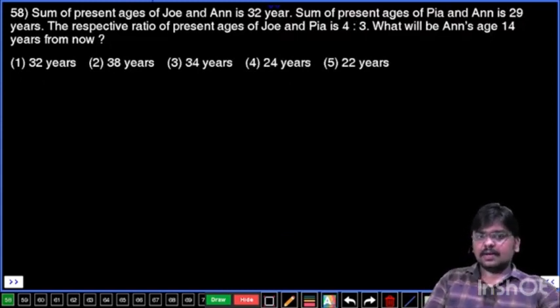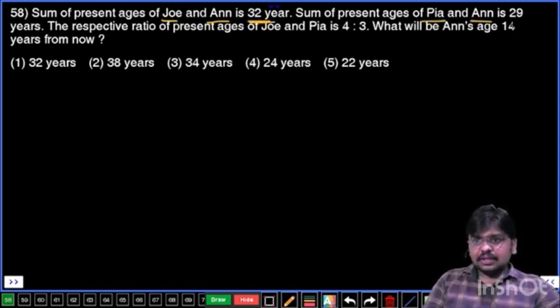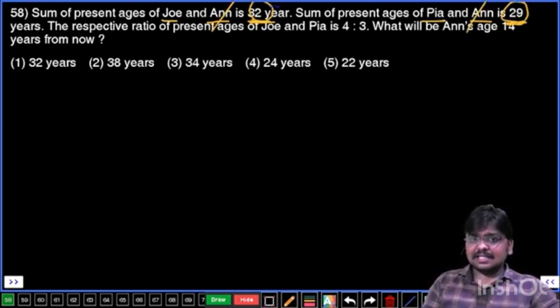Now, see here. Joy and Anne together it is 32 years. Pi and Anne together it is 29 years. So this is less than this value, right? Here Anne is common. So how much is it less? 3 years less. So here it is Joy and here it is Pi. The difference between Joy and Pi is 3 years because Anne is common in both the cases.